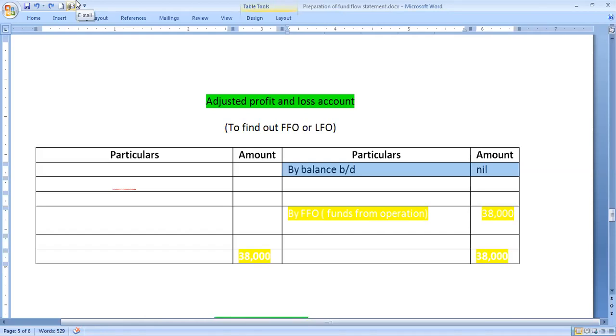In this problem, there is no profit and loss account opening balance and closing balance. Just you can write balance nil. Then closing balance also nil. There is no closing balance. Then any non-fund items we have recorded earlier in various ledger accounts, non-fund items we have recorded.